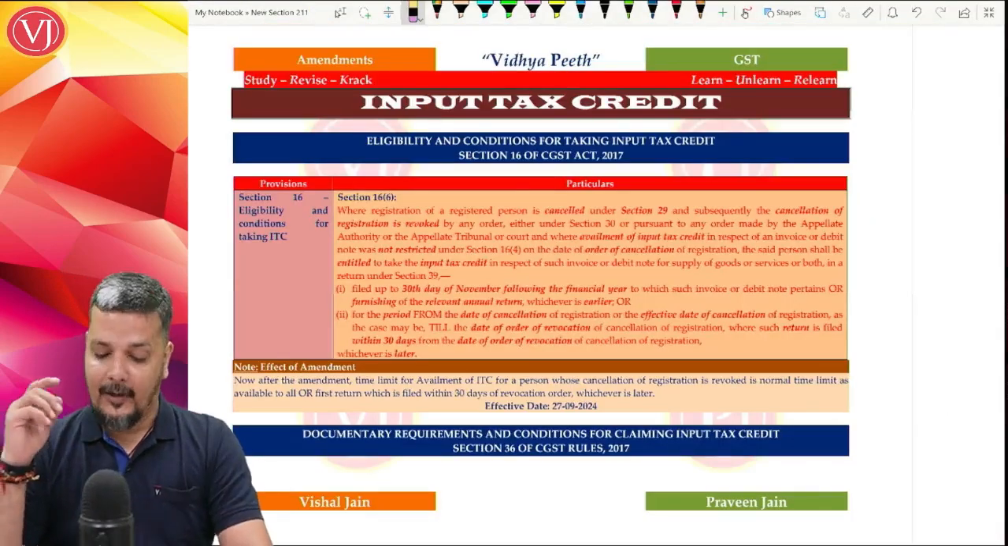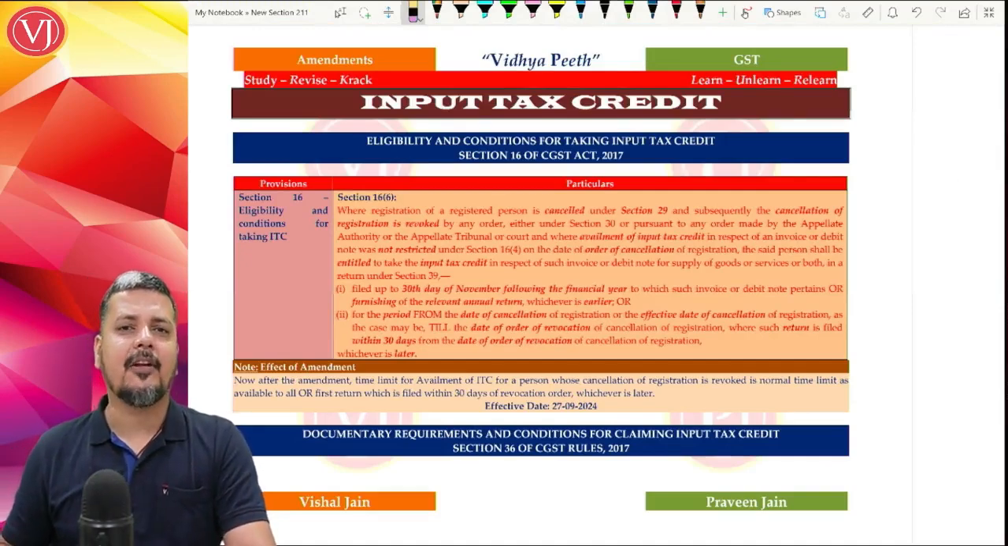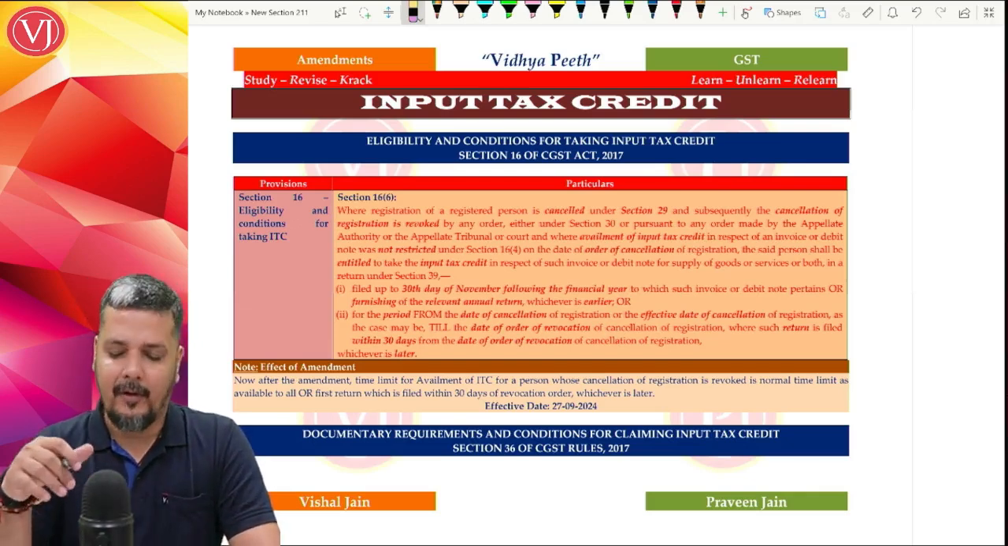Yes friends, now let us discuss your amendments in input tax credit. Basically, not many amendments are there in your input tax credit, and not so important amendments are also there. Very basic points are there.